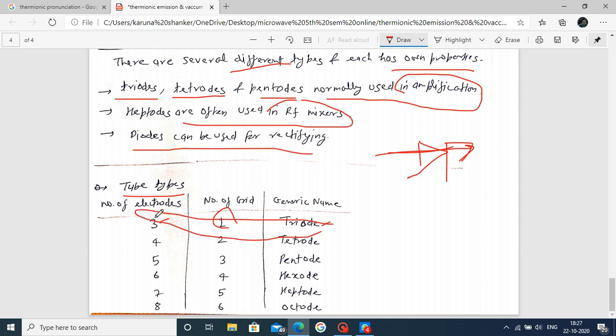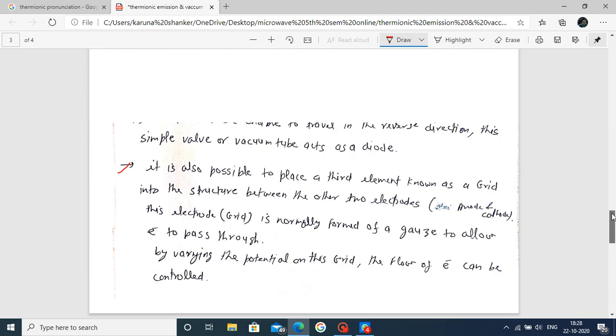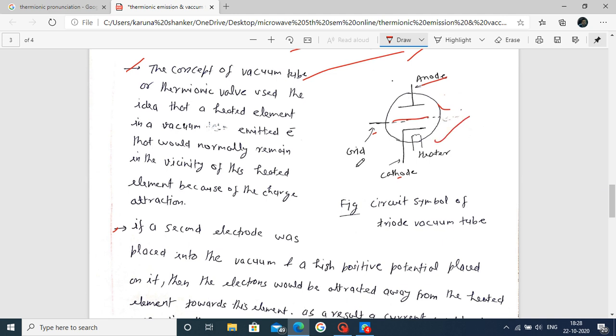Suppose we increase the number of electrodes to 4 and the number of grids to 2, then this is called a tetrode. Similarly, when the number of grids increases to 3 and electrodes to 5, that is called a pentode. Similarly there is the hexode, then the heptode, then the octode. These are the basic concepts of thermal emission and vacuum tubes and their types. Here the explanation is in terms of the triode. These are the symbols explained here in terms of your triode.